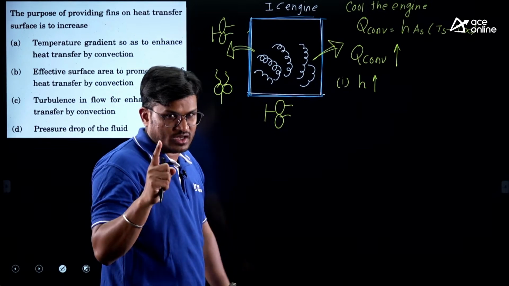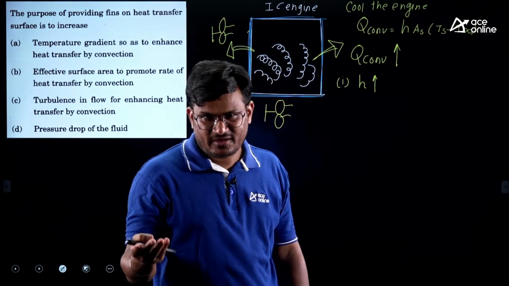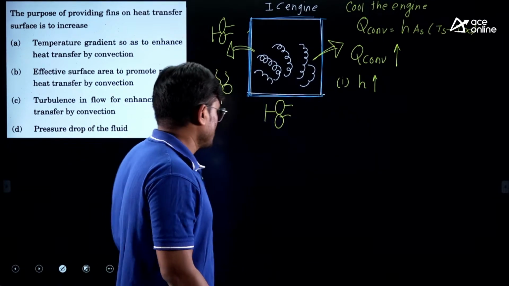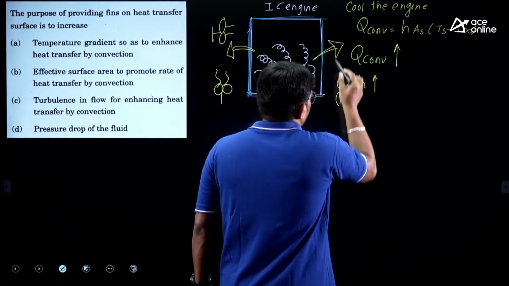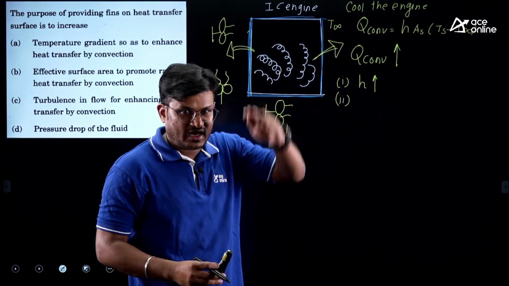So option number 1: whenever you feel hot, what do you do? You switch on the fan. Increasing the velocity increases the H value. Second option, you need to reduce the outside temperature. So T infinity needs to be reduced.